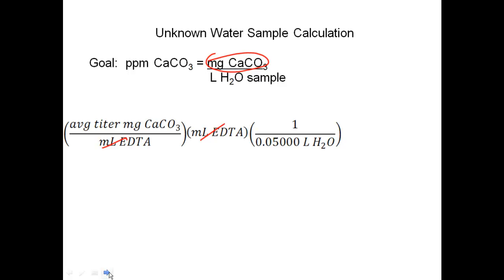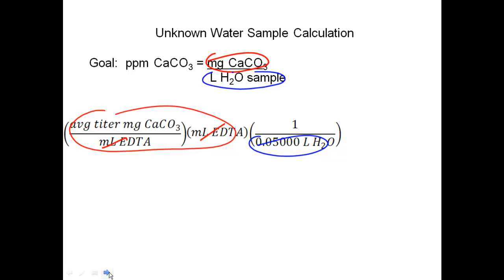So 1 divided by my liters, so now I have my liters of water, and I have my milligrams of calcium carbonate from that calculation, which gives me total milligrams of calcium carbonate per liter of water. And we realize that 1 ppm is equivalent to a milligram per liter of water, so that is telling me my ppms of calcium carbonate.